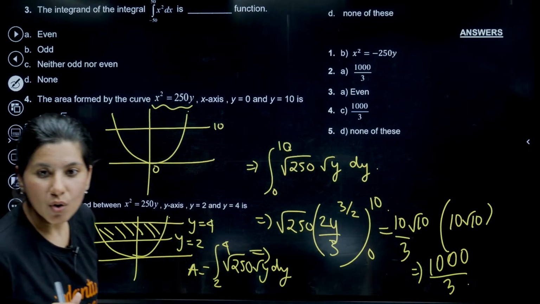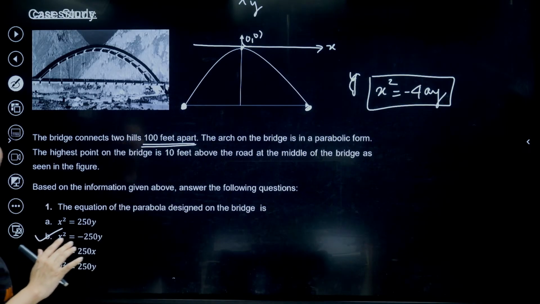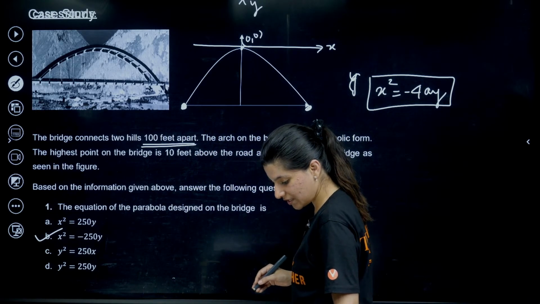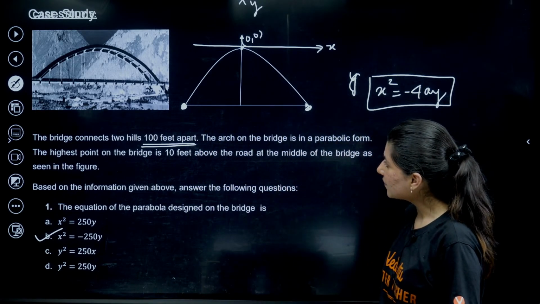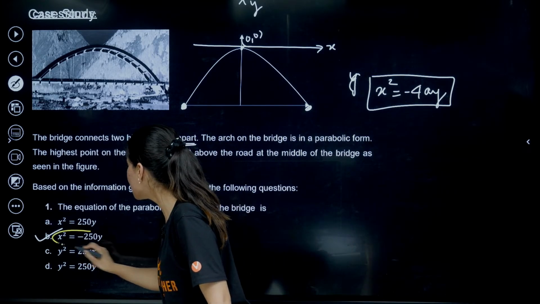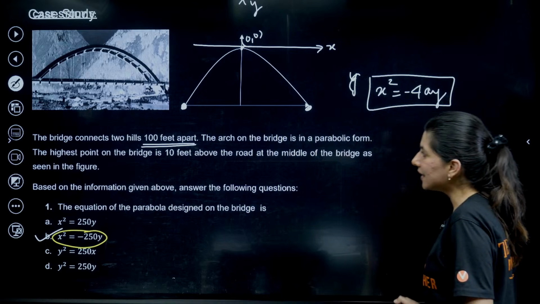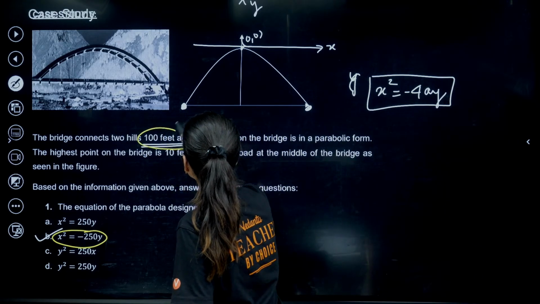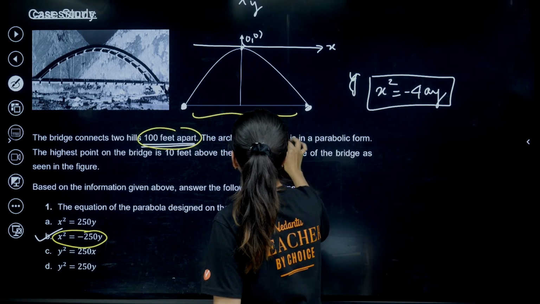Yes, so he is asking for so many minutes that how did we get this x square is equals to 250. So basically, they are giving two hills 100 feet apart, so I know this is 100, right?